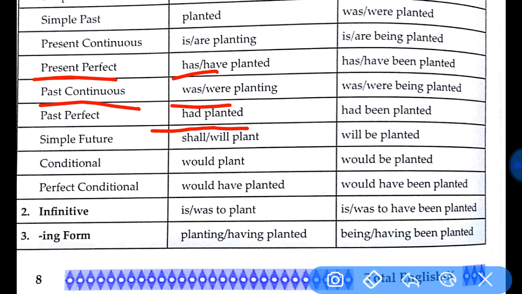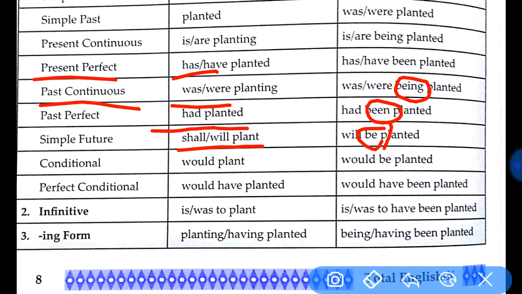Here we have had, so had been is used here, and in the ing form being is used. And then for future tense we already have will, shall as the helping verb, so we use be along with the helping verb will and shall. It would be the same with any other modals, would, should, could, may, all these words; we have to use be.